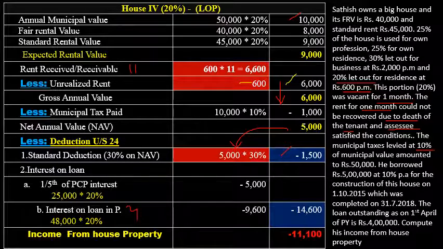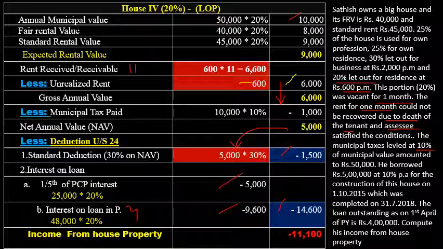Both are the same as in the previous house. 25,000 is the total interest for the full house, so you have to consider only the interest for this part: 25,000 into 20%, 5,000, and 48,000 into 20%, 9,600. The interest on loan for this part is 14,600.